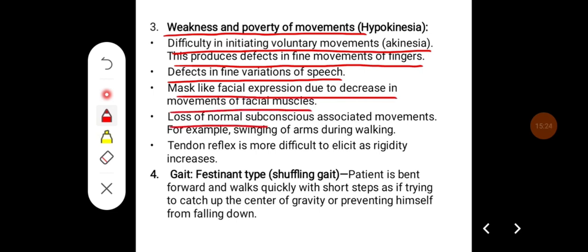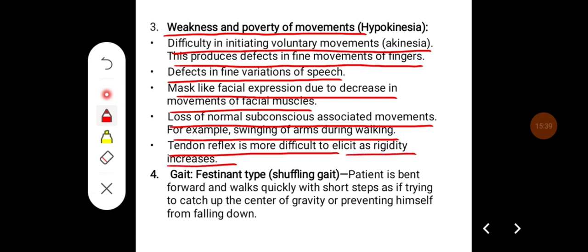There can be loss of normal subconscious associated movements, for example, swinging of the arms during walking, and there can be diminished tendon reflex. Reflex elicitation becomes more difficult because of the rigidity. Then gait is called festinant type of gait or shuffling type of gait.